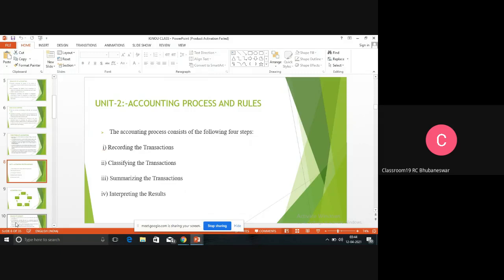Okay. So the first thing is recording of transactions, classifying the transactions, summarizing the transactions and interpreting them by preparing profit and loss account and balance sheet. Then do you know how to record things in the journal? Do you know how we record in the journal?